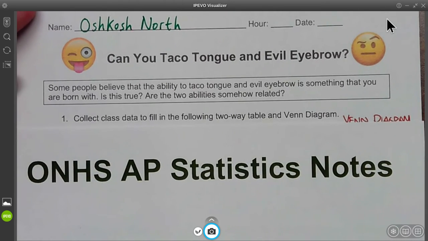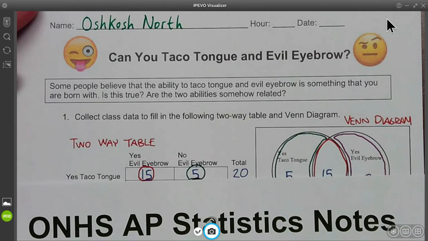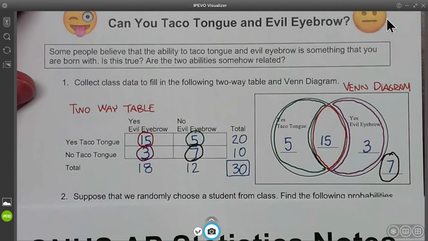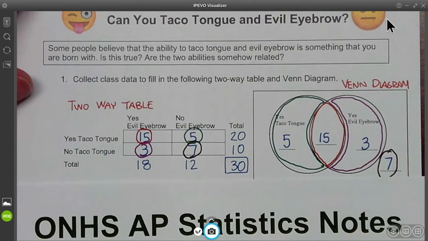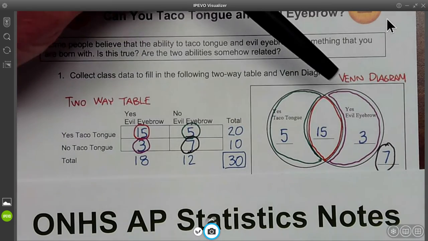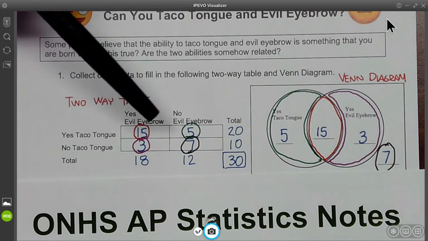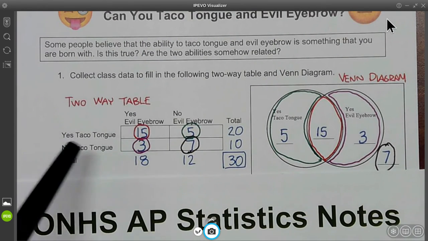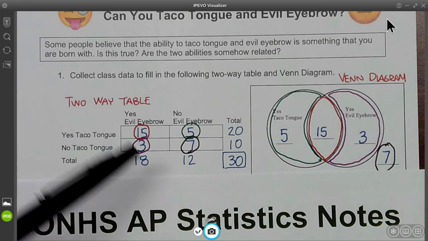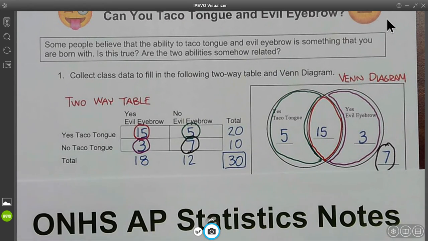So we're not in class, so we're going to take this data as it appears right here to be a sample of what could have happened in our class. So you got your Venn diagram over here, guys. And this is called your 2-way table because you got 2 lines across and 2 lines down. It's 2-way. You can read it 2 ways. You can read this yes for taco tongue or yes for evil eyebrow down. So 2-way table.